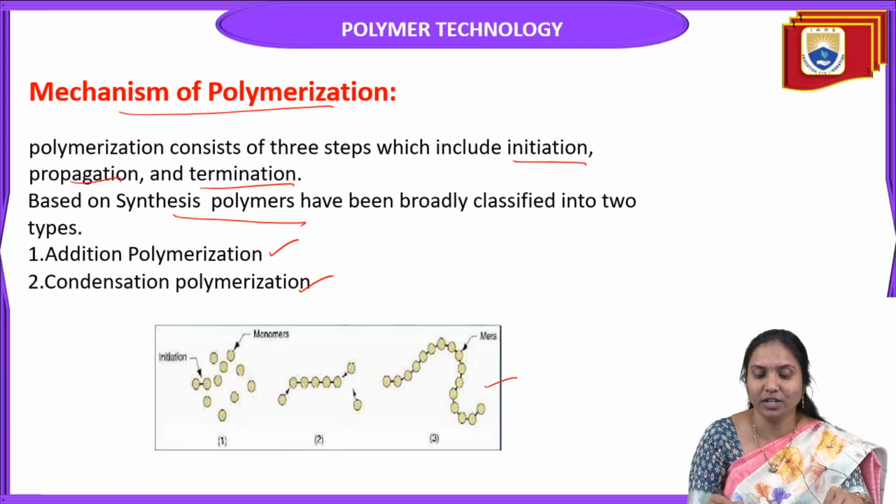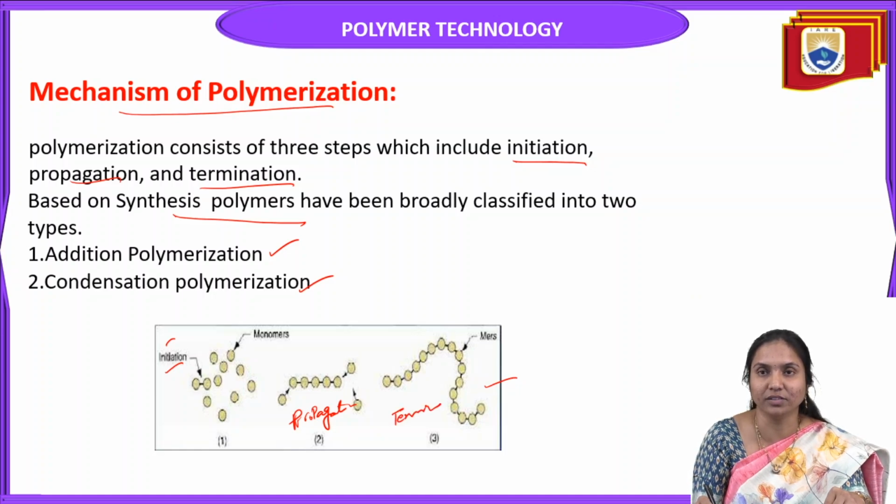See this image here. Initiation: in this process, the initiator starts the reaction. This is step 1. Here this is propagation, that means to continue the reaction. Here this third one is termination, the end of the reaction. So every polymerization consists of a total of 3 steps: initiation, propagation, termination.